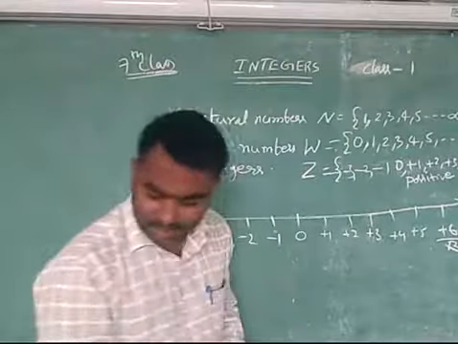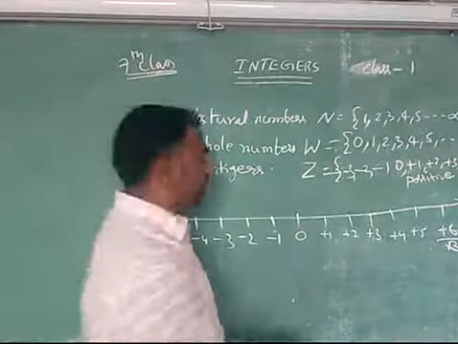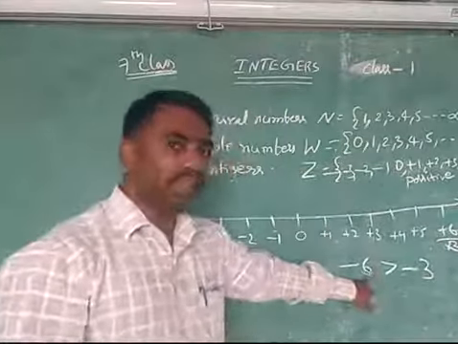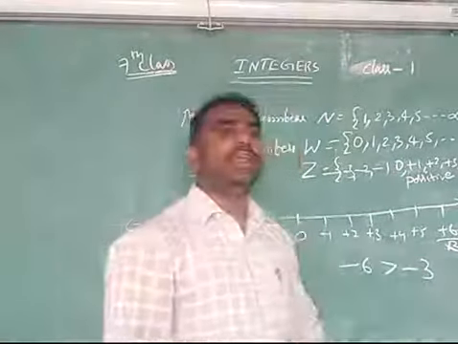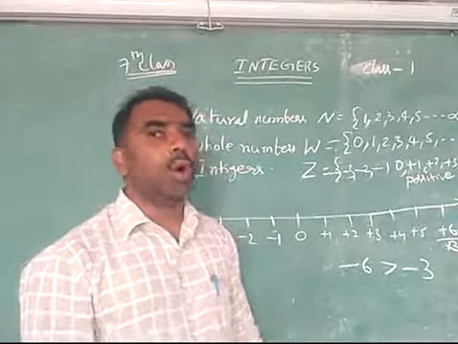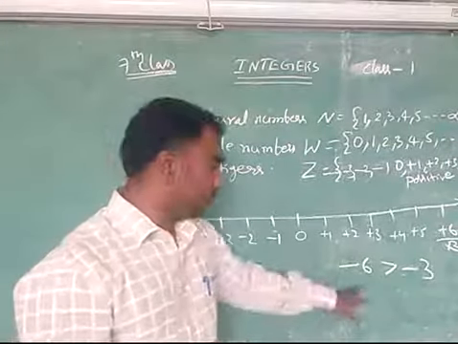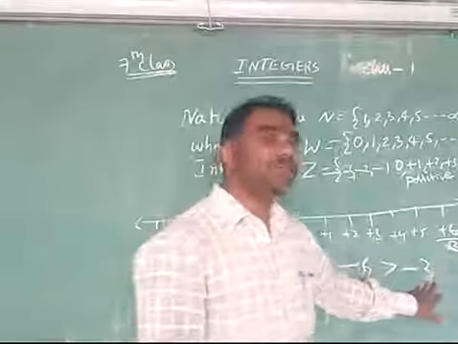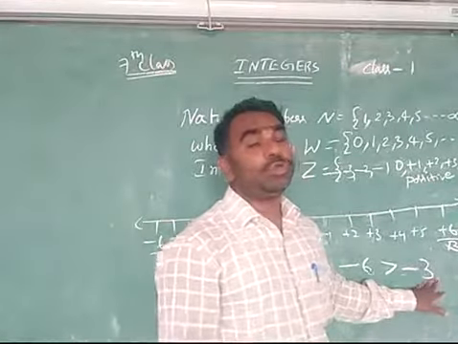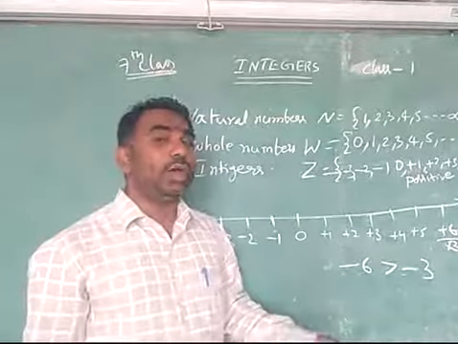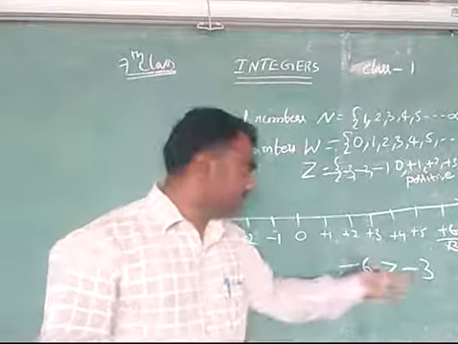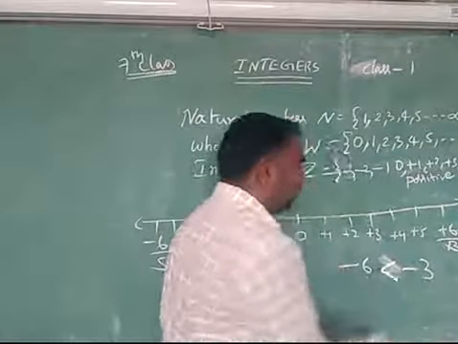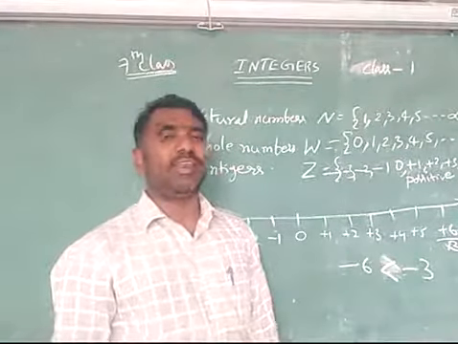And the next question is, is minus 6 bigger than minus 3? He's asking, is minus 6 bigger than minus 3? Is it correct? No, it is not correct. Why is it not correct? What does minus 6 mean? I borrowed 6 rupees. What does minus 3 mean? I borrowed 3 rupees. Whose position is better? Who borrowed less money, their position is better. That's why which is better? This is better. So which is bigger here? Minus 3 is bigger and minus 6 is smaller.